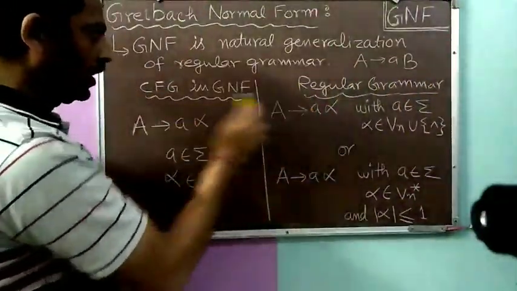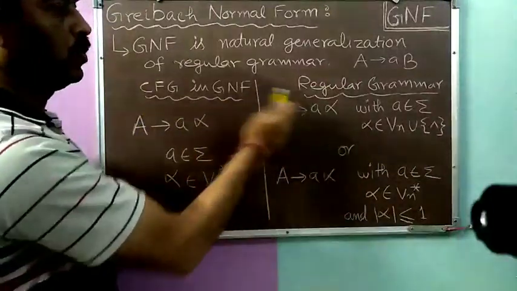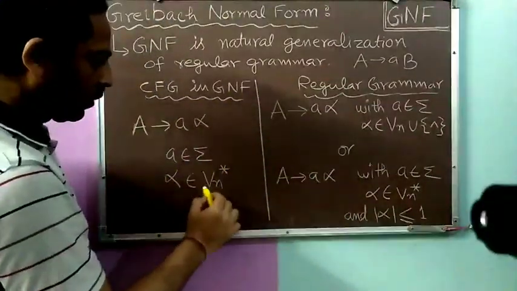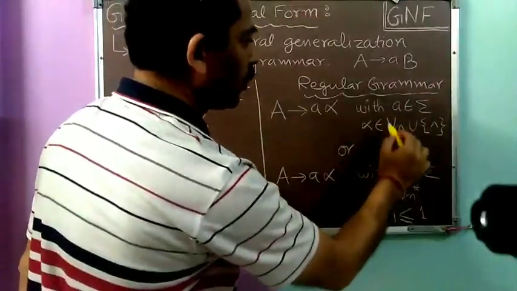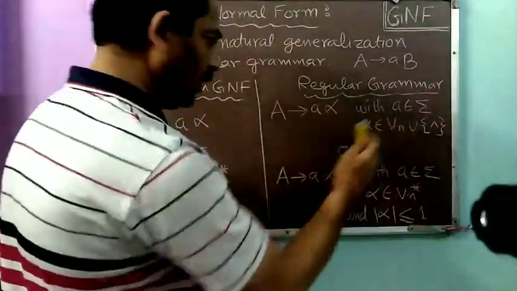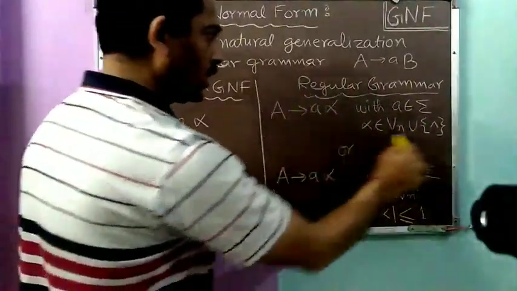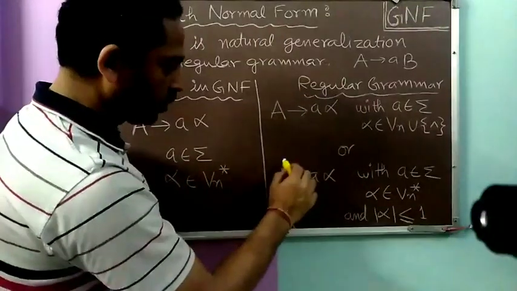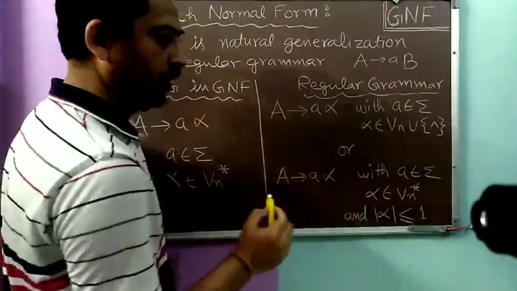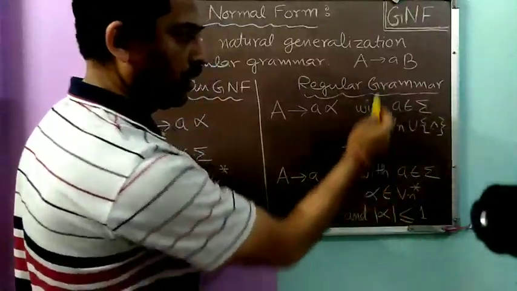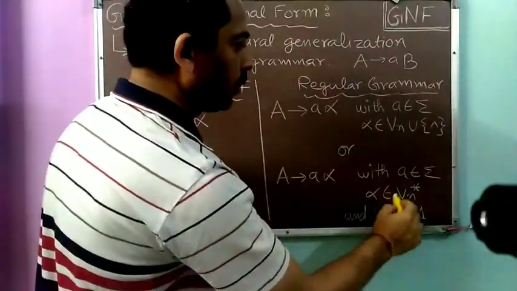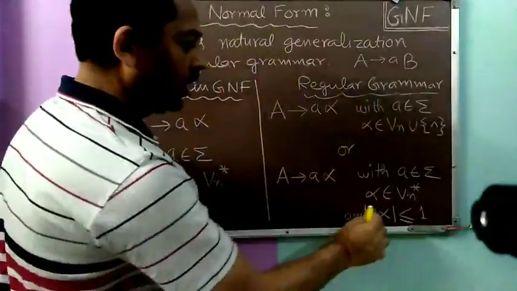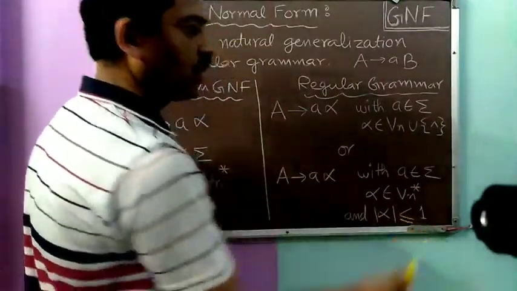So if we compare these two, the format is almost similar. The only difference is in the alpha. Here alpha belongs to Vn asterisk, and here alpha belongs to Vn union null. Even then, we can also understand this format in a second form, that is again the form is A to a alpha, with a belonging to sigma as in the previous one, and alpha belongs to Vn star, not Vn union null, it belongs to Vn star, and the length of alpha is less than or equal to 1.